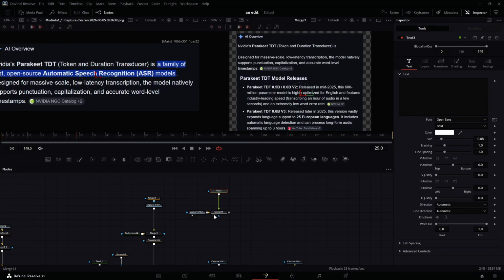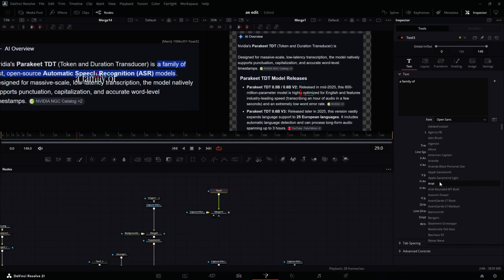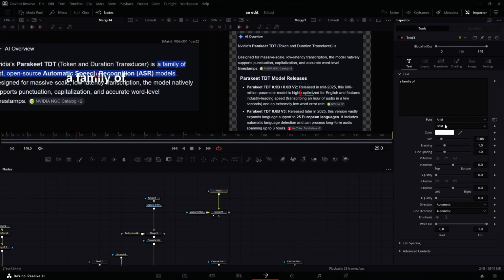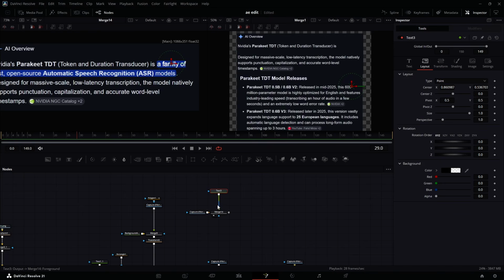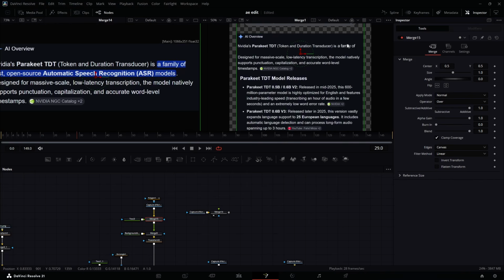Make sure you're looking at this one from here. In this text node, I'm going to write a family of. Change the font to this one, and you can use maybe the regular version. Now bring the center to this point, to somewhere around here, and reduce the size. You can bring down the tracking and move the center X and Y. Now you can just disconnect this one from here and connect this one here. You have the same thing, it appears here. Let's do the next one.